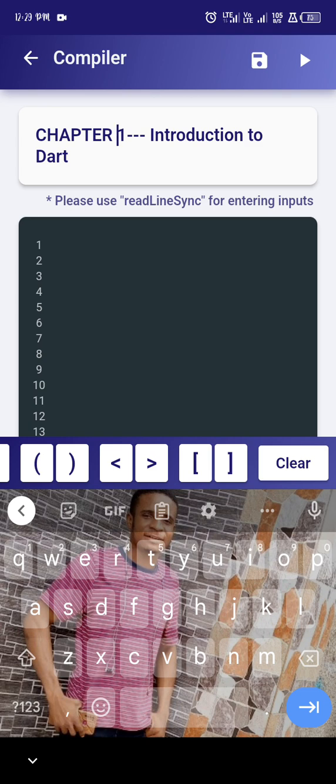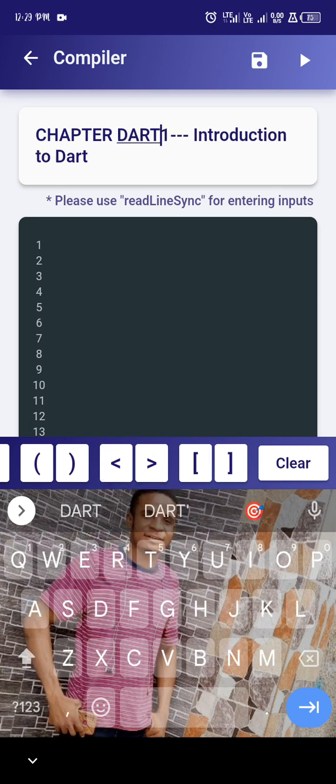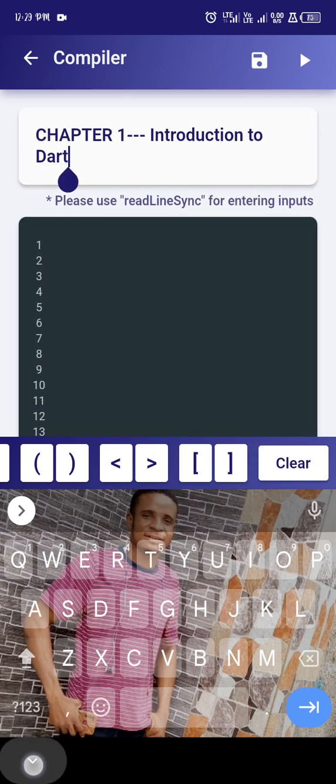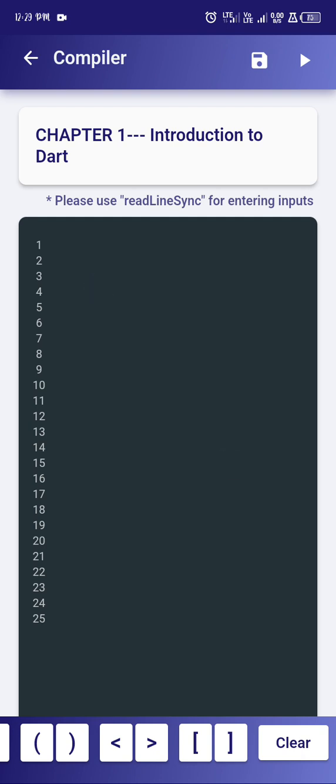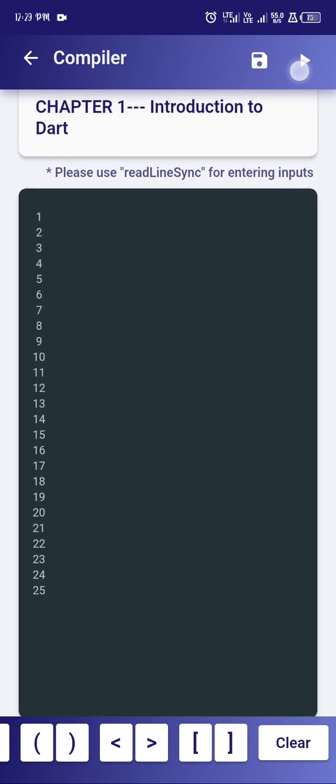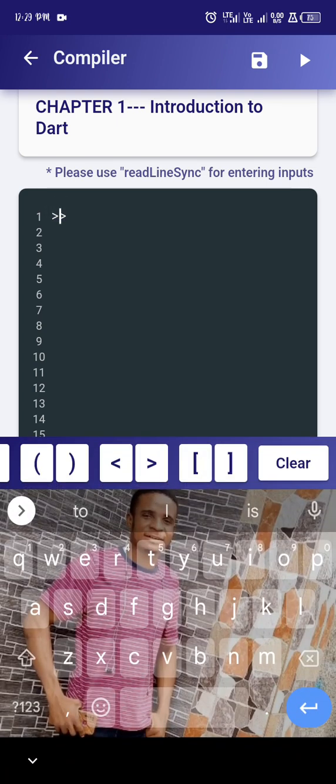Okay, the first thing is the introduction to that. When we talk about that, what you should understand by the word is that it is a programming language. I believe we are all together. Okay, now that is a programming language. How do you understand it? Many people don't desire to become a programmer, but the truth is they cannot make it because of one thing or the other. Don't worry, you have reached the Salo YouTube channel. I'm going to show you how to do it. So that's how the thing is.